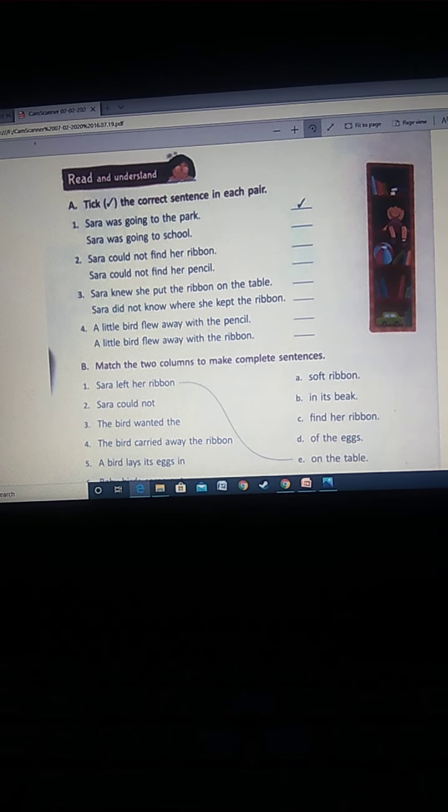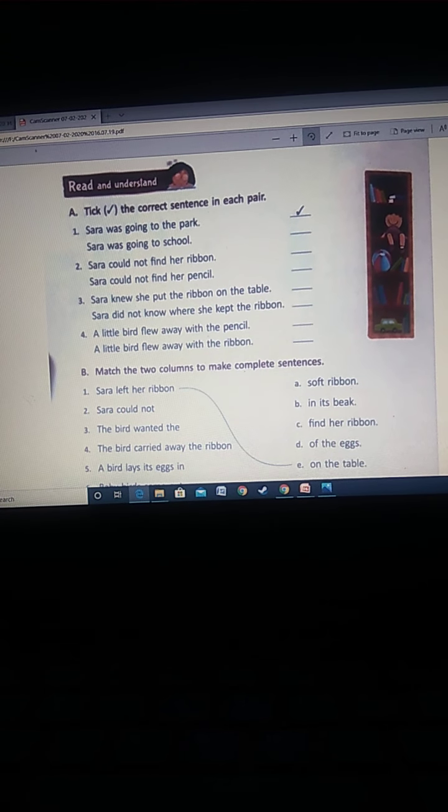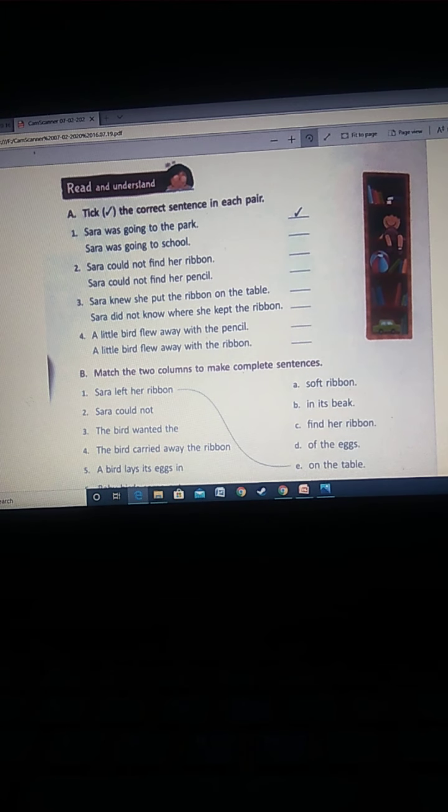Good morning, class. Since we are over with the story for my babies, let's go through the back exercise of the same. Are you ready with your books?